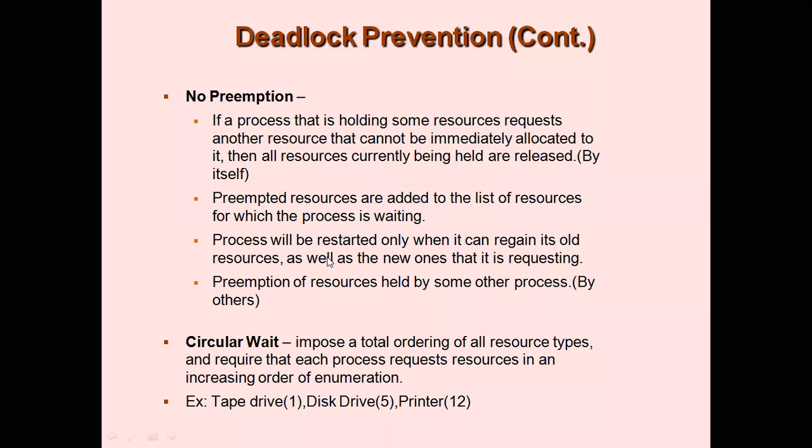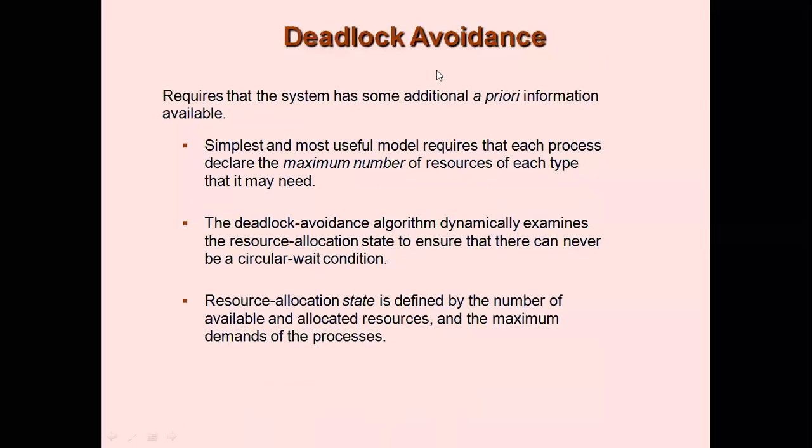Moving on to the next concept. Deadlock avoidance. So I won't be going through all the concepts in deadlock avoidance, guys, because the majority of the concept, that is Banker's algorithm, is already covered. Let us see what deadlock avoidance is. So deadlock avoidance means you will be providing some additional information in prior through which you can decide if a deadlock can happen or not. So you already know what the a priori information is.